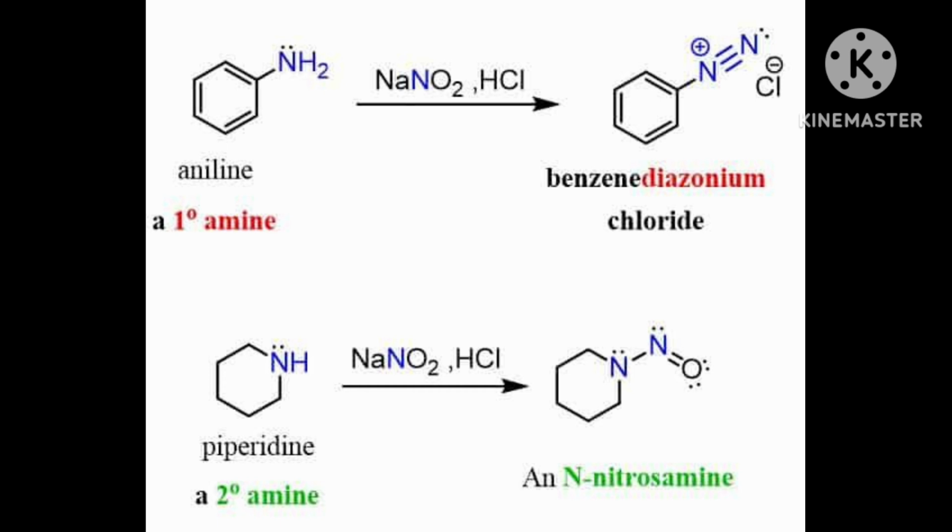You get C6H5N2+Cl-, called benzene diazonium chloride, which is unstable, plus NaCl plus 2H2O.